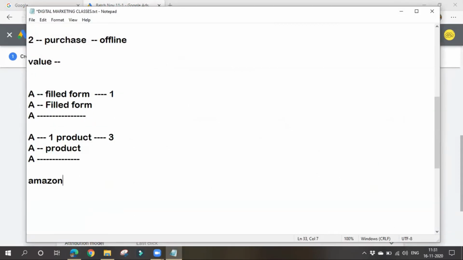Let's take an Amazon ad itself. He clicked on it and went to that particular website. You want to buy something, you have searched for something like a laptop. Then is there any rule that you'll be buying that product on the same day? No, you might take some suggestions from others. You might take some time, like 3 days or 1 week. Then you'll be buying that product, right?